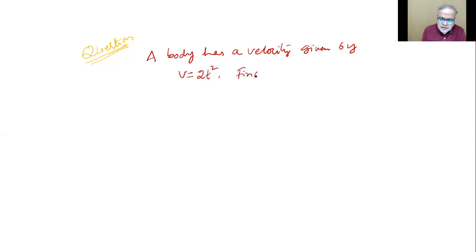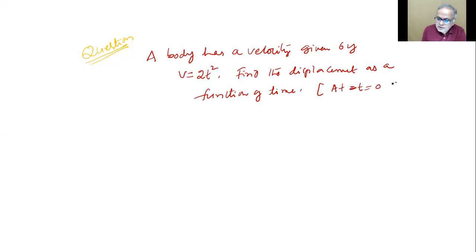Find the displacement as a function of time. Take at t equals 0, displacement is 0.